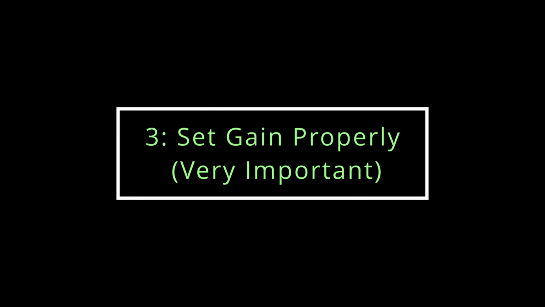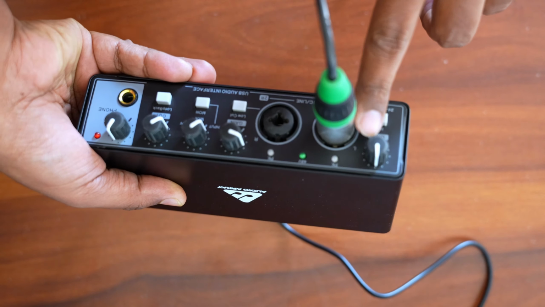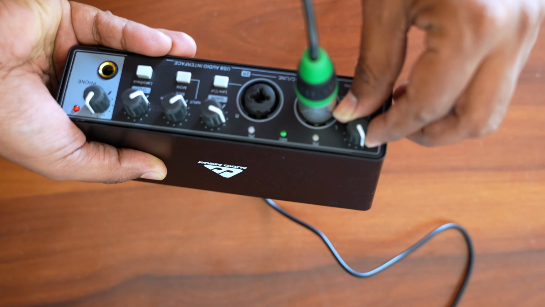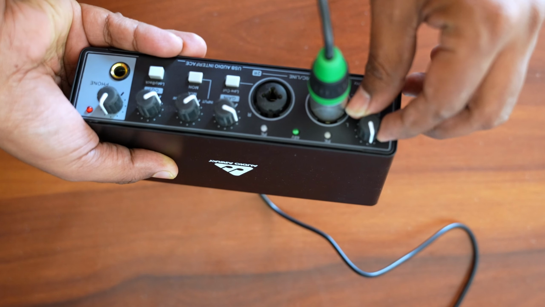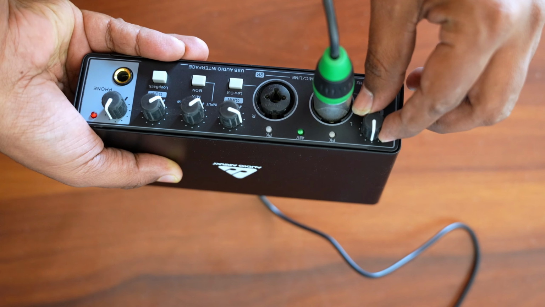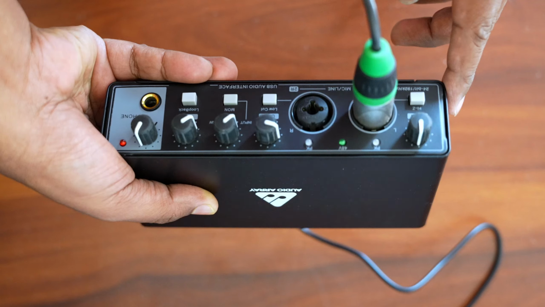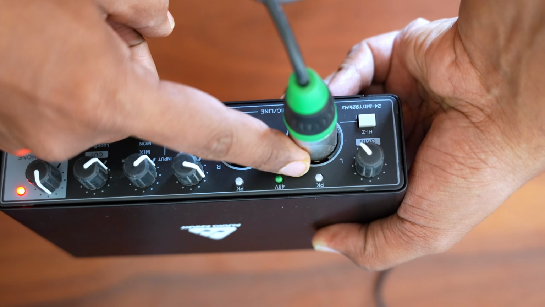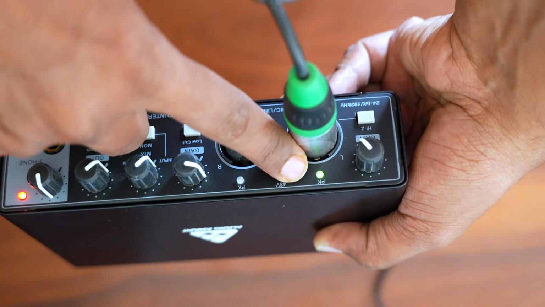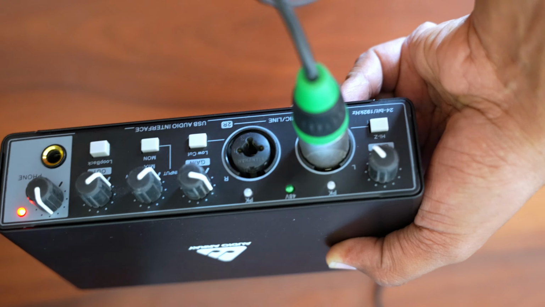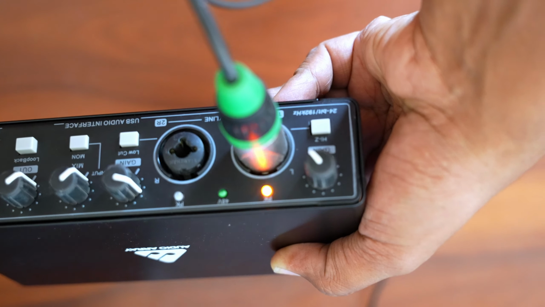Step 3. Set gain properly. This is very important. Speak normally, increase gain slowly and adjust. The interface meter should peak around minus 12 dB to minus 6 dB, and we need to avoid the red light. Too much gain causes distortion and too little gain gives noisy audio.